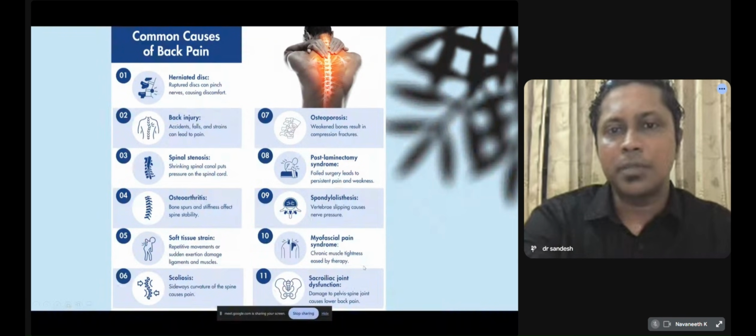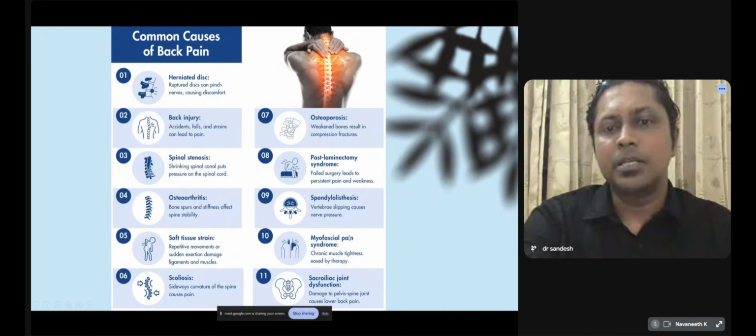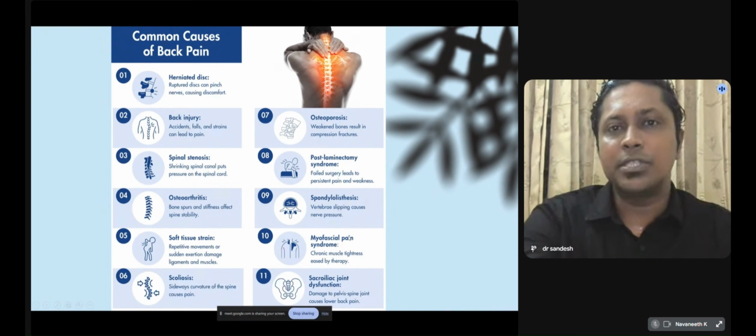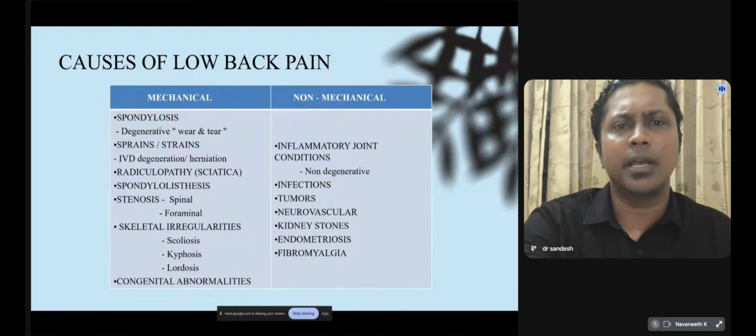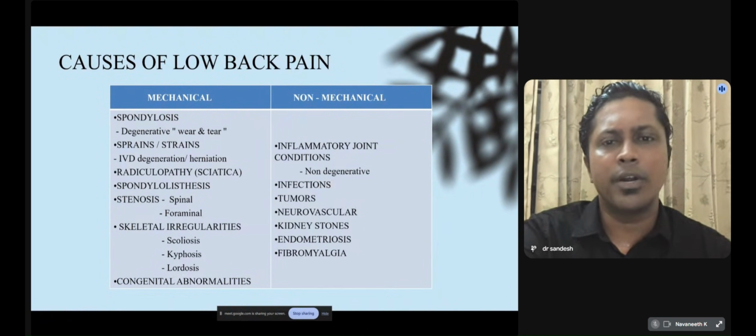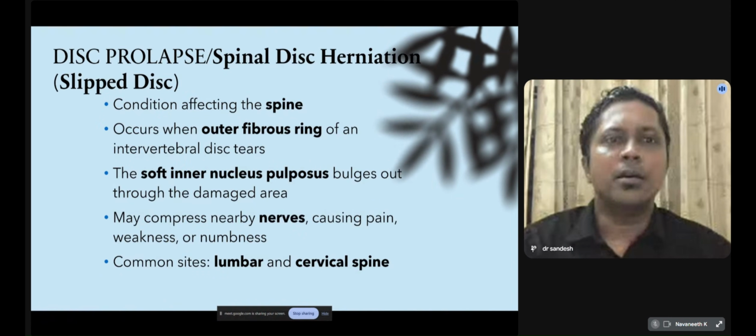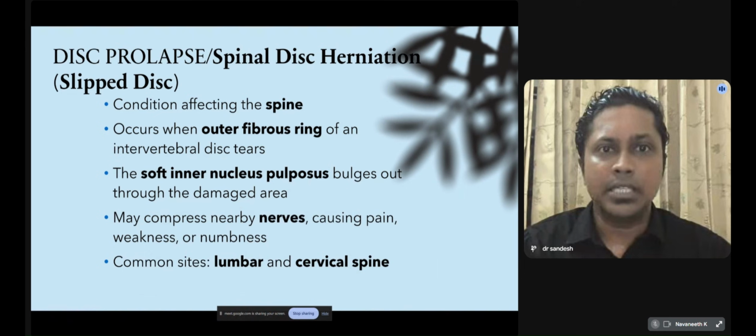Myofascial pain syndrome may produce chronic muscle tightness, eased by therapy. Sacroiliac joint insufficiency may also produce back pain. So these are the causes of low back pain, mechanical and non-mechanical, that we have already mentioned previously. Mainly I will be speaking about the disc prolapse.